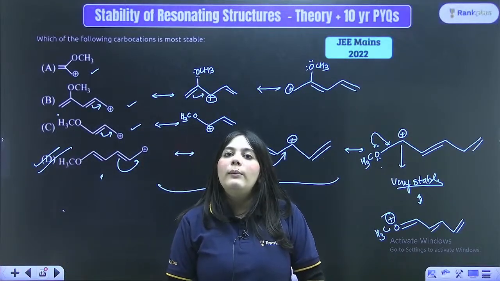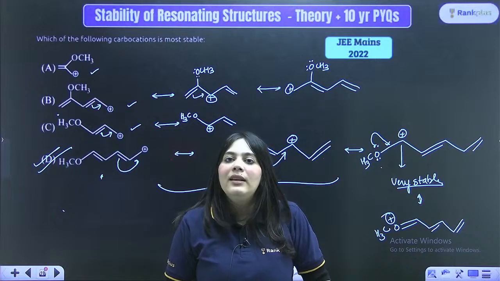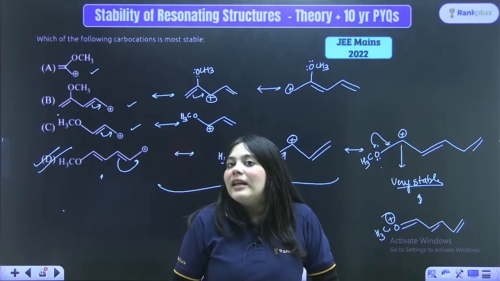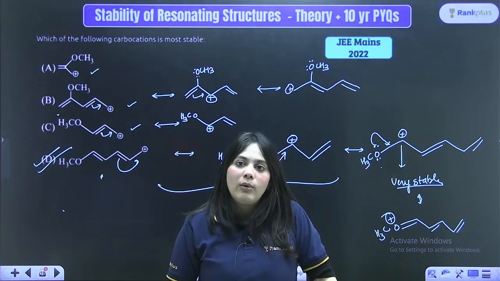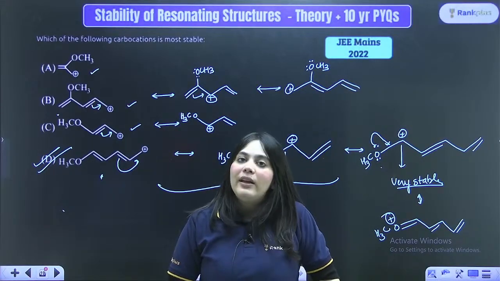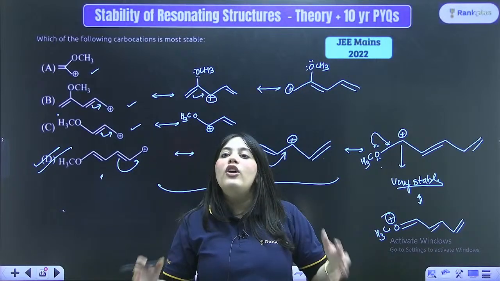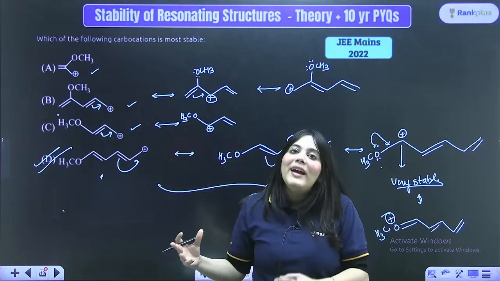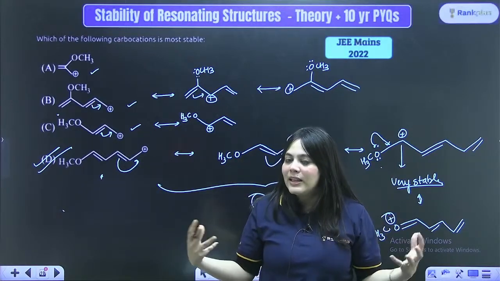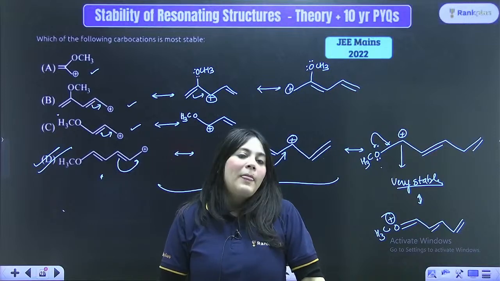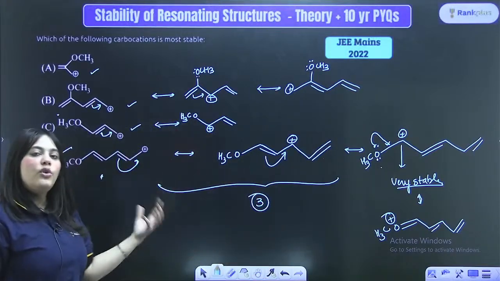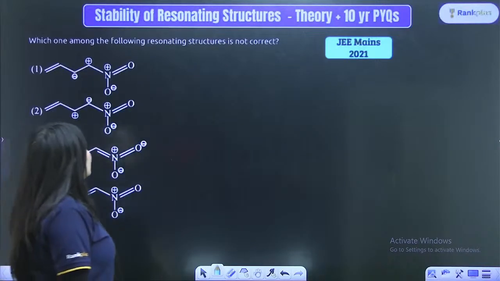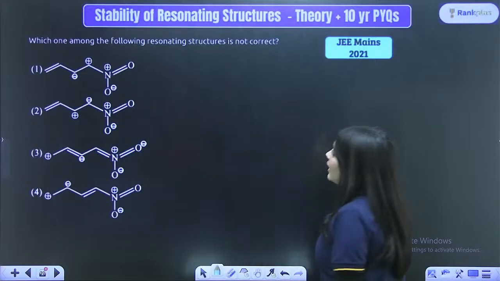So whenever we are talking about stability of anything, remember one thing: the more the resonating structures, the more stable the compound. The more the hyperconjugating structures, the more stable the compound. And if the compound is becoming aromatic, it will definitely be the most stable. So whenever we are talking about stability, the most stable compounds are the aromatic compounds, followed by the compounds which have more resonating structures, and followed by the compounds which have more hyperconjugating structures. Understood? Next question. Which among the following resonating structures are not correct?